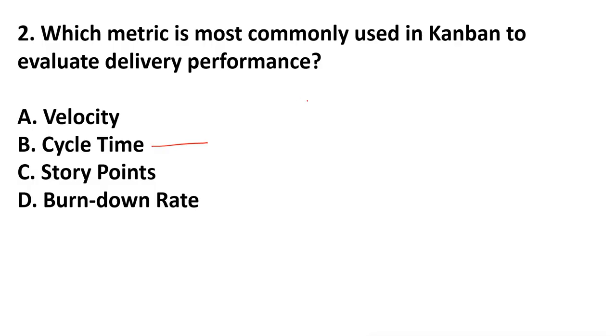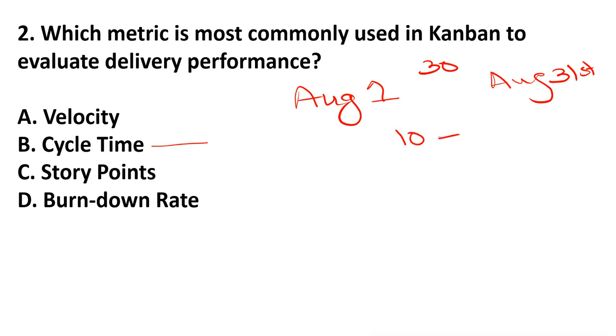Again, I will explain quickly. Suppose the customer requested on August the 1st that they are looking for a website, and you said okay, we will complete the website on August the 31st. So that period is called the lead time, but you will not start the website right away. Maybe you will start on August the 10th and complete on August the 20th. So 10 days is the cycle time. Usually we use the metric cycle time in Kanban. The cycle time is from when you started work to when you completed work. Lead time means from the request to the delivery. So lead time is greater than cycle time.